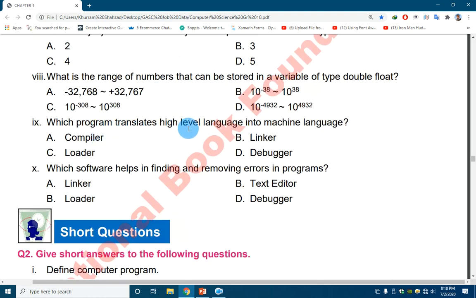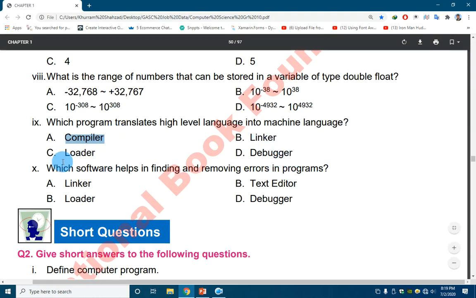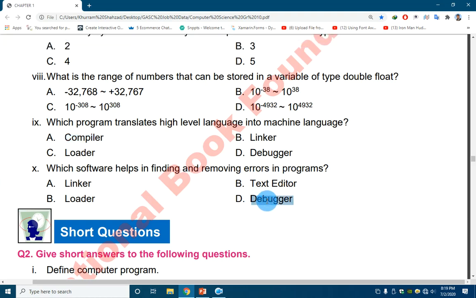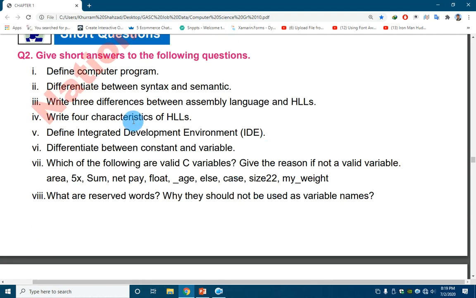What program translates high level languages into machine language? A compiler is the program which compiles it. There is another software that translates code, the interpreter, but we do not have the interpreter as an answer here, so we will take the compiler option. Which software helps in finding and removing errors in the program? A software known as a debugger is used to find the errors in our program. What is a computer program?